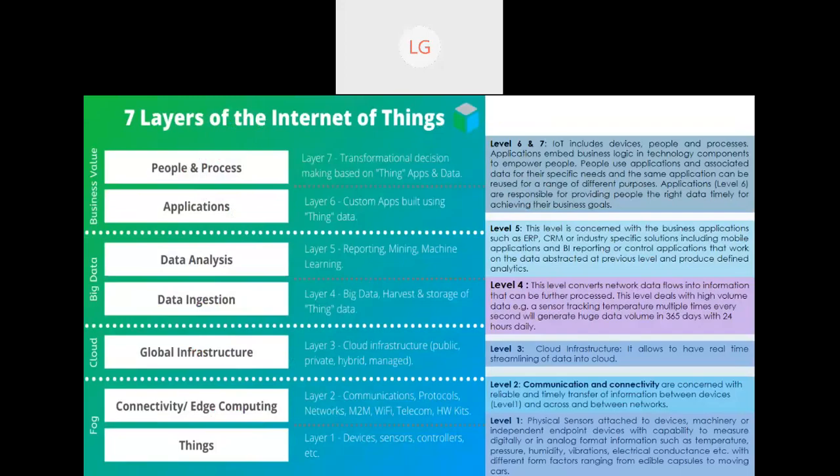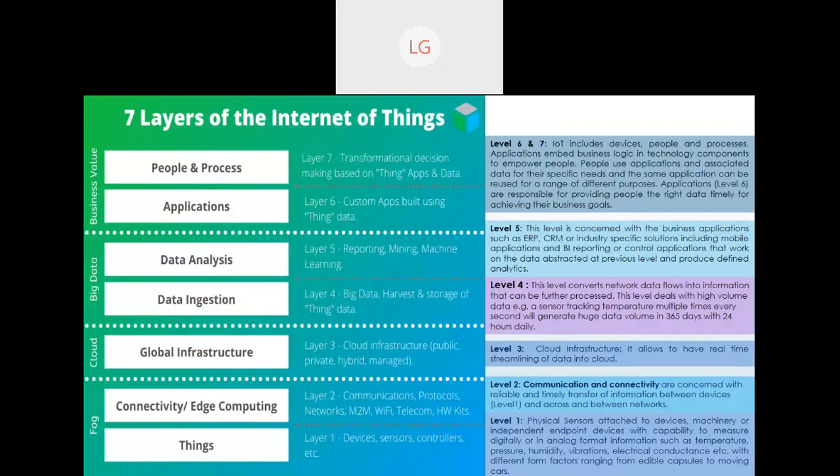Those who are aware of TCP/IP, because I know that the background is computer science, all these people know about TCP/IP protocols and the layers. So the layers of IoT are similar to those layers. If you can see over here on the left hand side, it is divided into fog computing, cloud, big data, and business value. So IoT is a combination of these things. It is not that we are working individually. Altogether we have to integrate all these technologies.